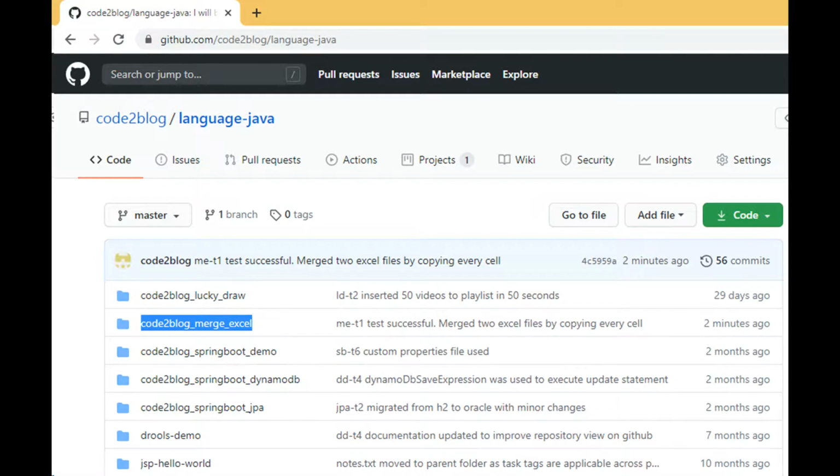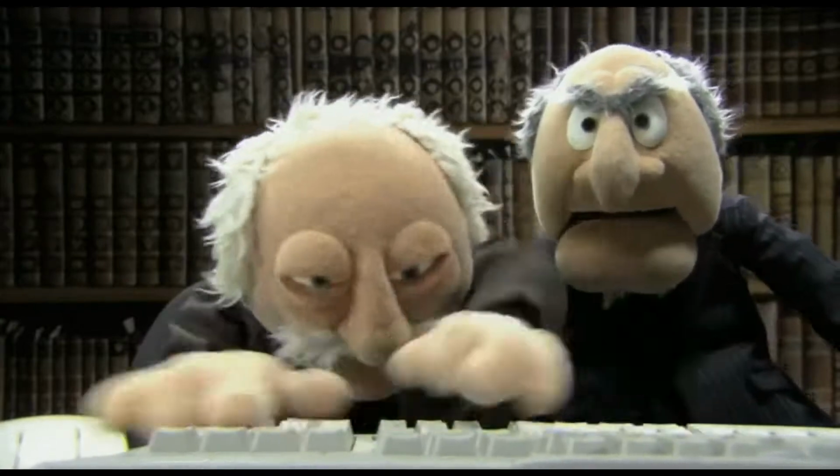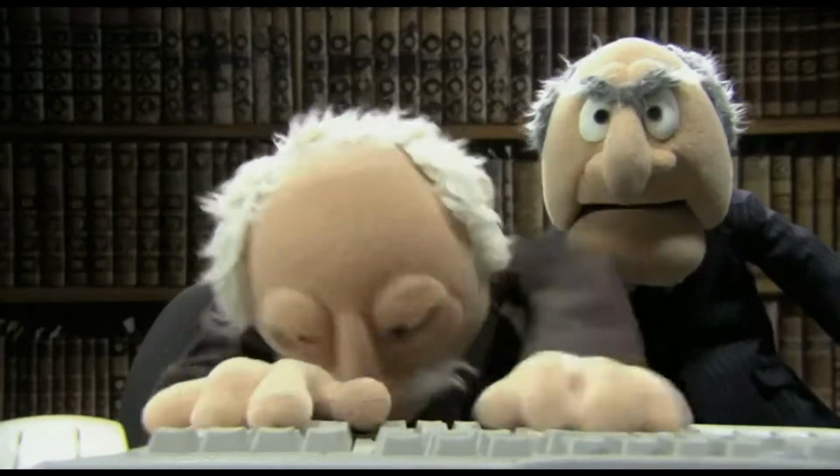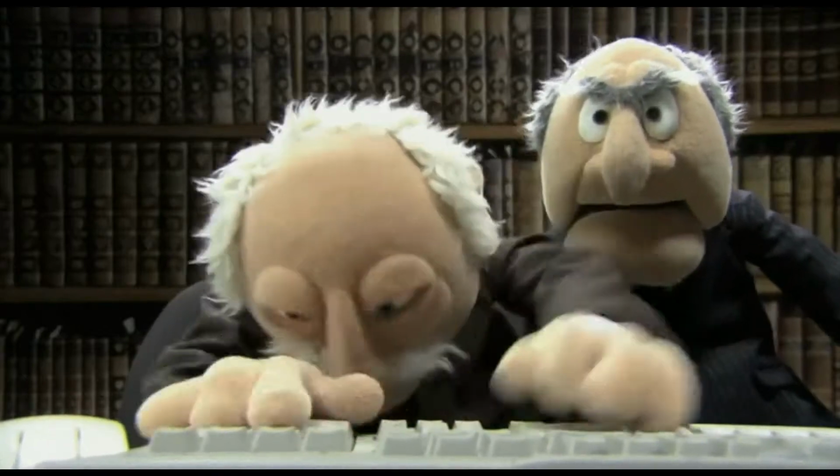Do you know how to merge Excel files without iterating over every cell? Are there any functions or libraries from Apache POI for this? Reply in comments.